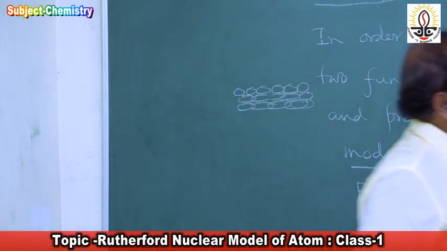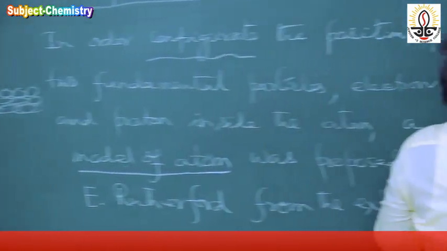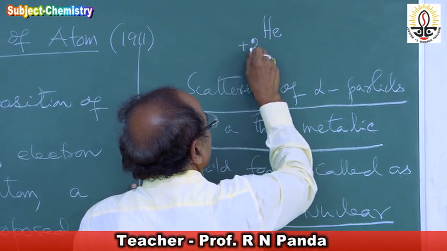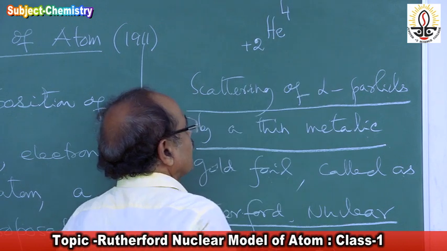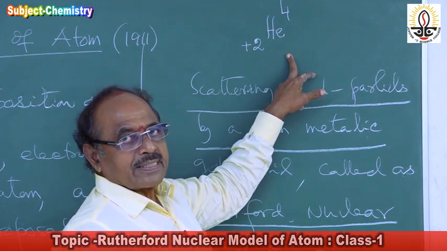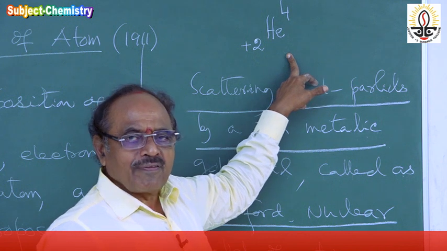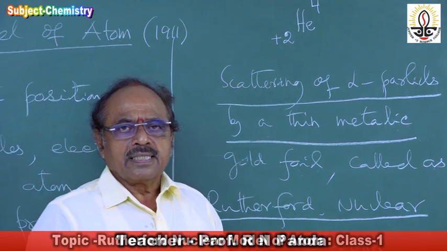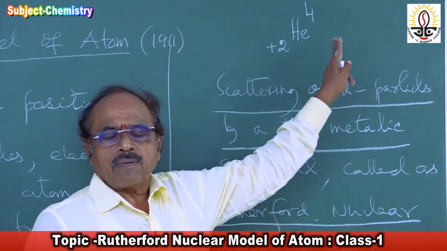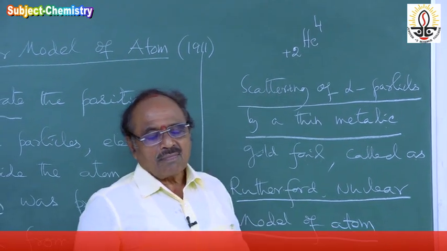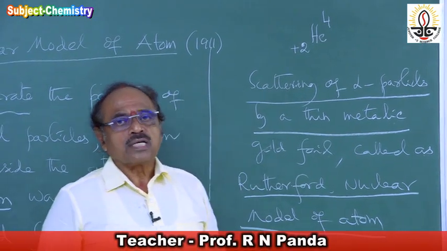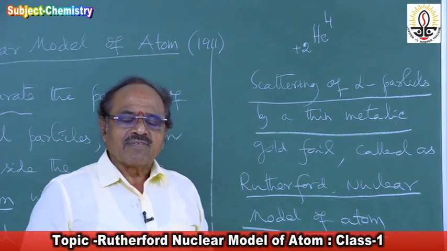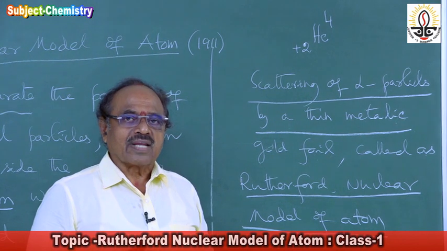What is this alpha particle? The alpha particle is a helium ion having 2 units of positive charge and 4 units of atomic mass. Why choose the alpha particle? Why not the beta particle? The beta particle is an electron with negligible mass, whereas the alpha particle has 2 units of positive charge and 4 units of mass, and it moves with a velocity almost equal to the velocity of light.